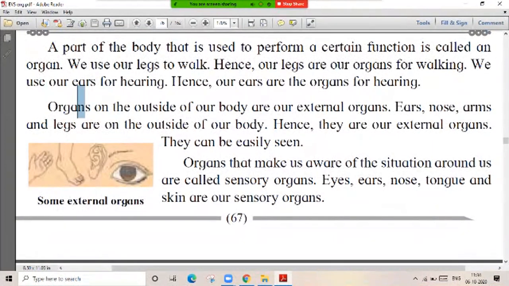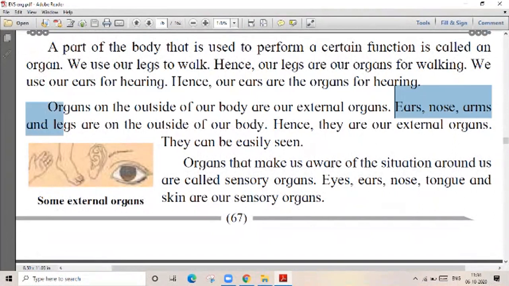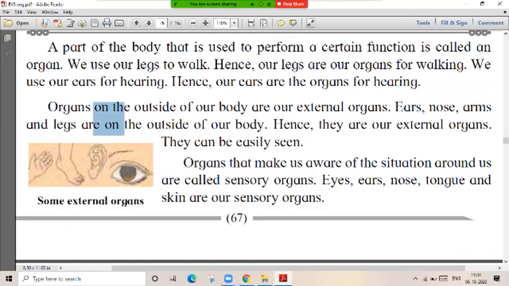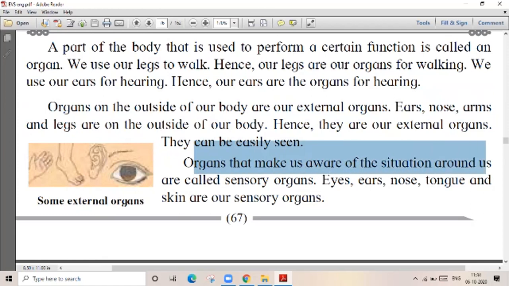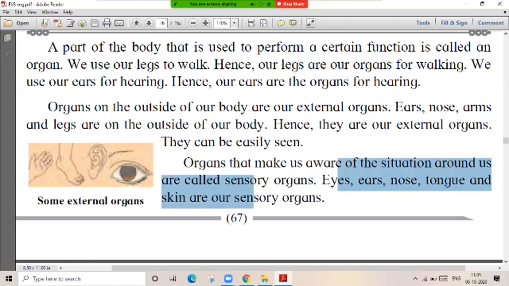Then organs that are outside the body, on the outside of our body, are known as external organs. Which are the examples? Head, ears, nose, arms, and legs are on the outside of our body. Hence, they are our external organs. They can be easily seen. Organs that make us aware of the situation around us are called sensory organs. Ears, eyes, nose, tongue, and skin are known as our sensory organs or sense organs.